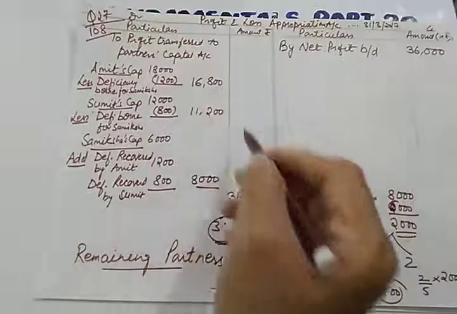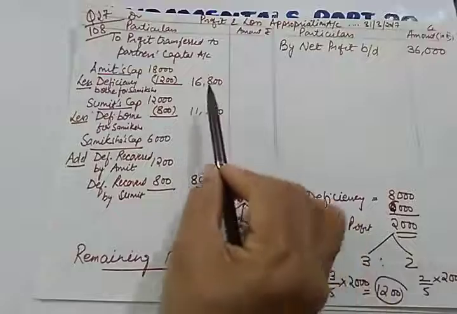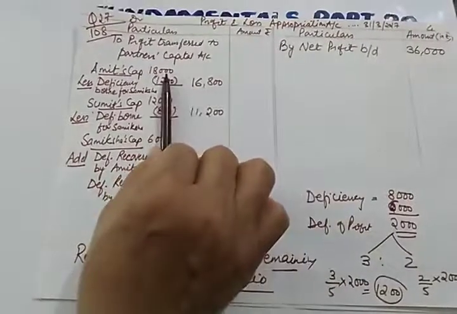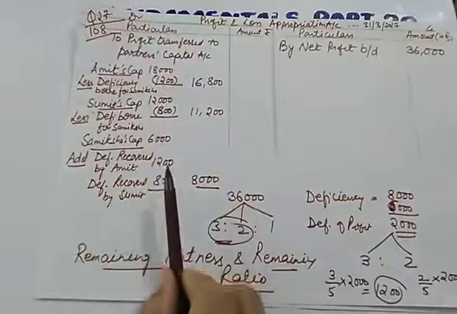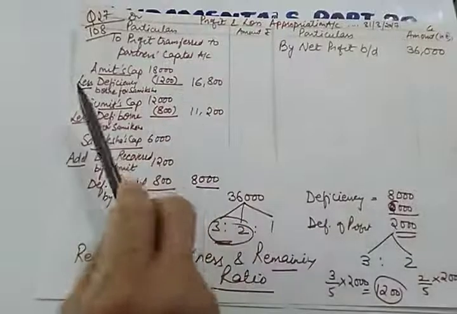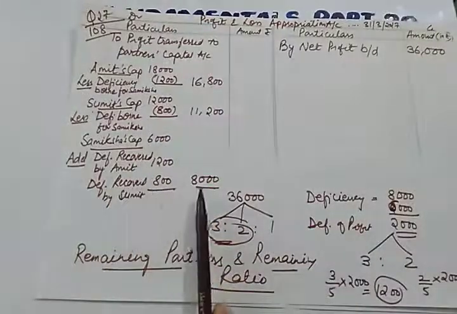So I hope all these points are clear to you. This is the inner column, and there is one more inner column before this. So you need to be very, very careful while making the profit and loss appropriation account, especially in case of guarantee.